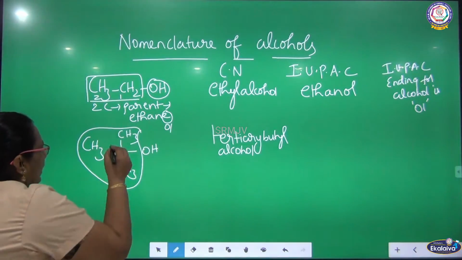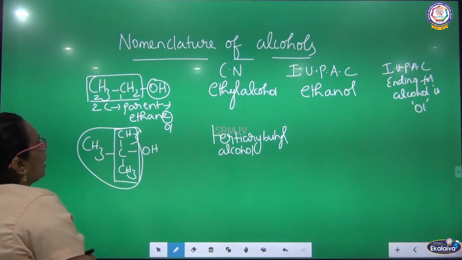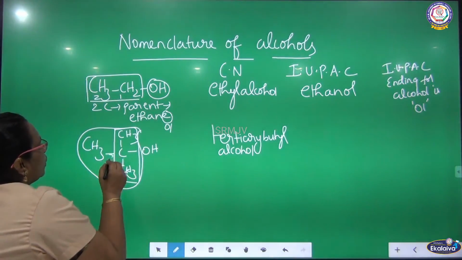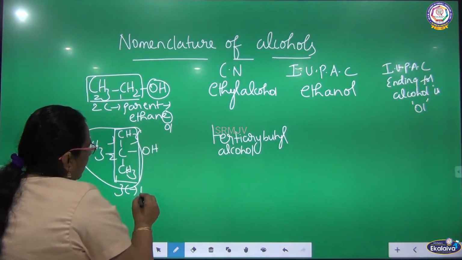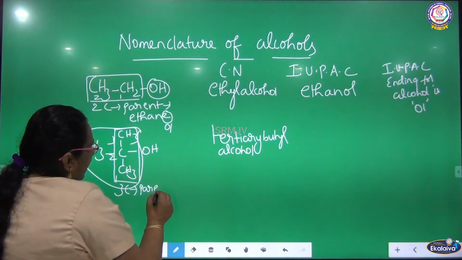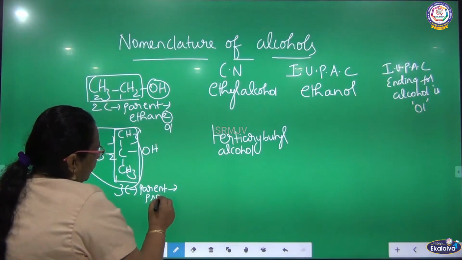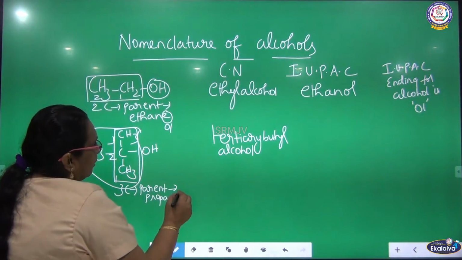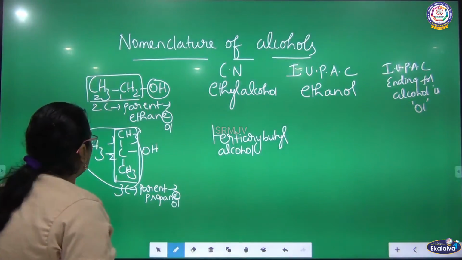Let me see the longest chain. This is the longest chain. How many carbon atoms are there? 1, 2, 3. There are 3 carbons. So who is the parent? Parent is propane. What is the IUPAC ending for alcohol? It is OL. Remove the E and add OL.